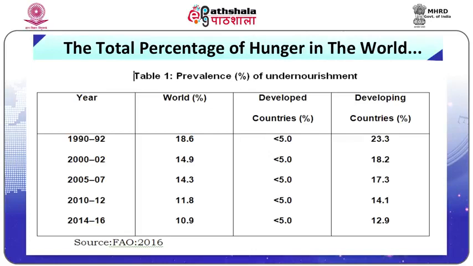Prevalence of undernourishment, if we look at 1990 to 1992, in developed countries it was less than 5%. In developing countries, it was around 24%. Of course, we should be happy that today it has been reduced. Developed countries remain the same at 5% and developing countries 12.9%. But we should not be happy. Why should we not be happy? Because the population base has increased, the absolute base has increased. And we are talking about this year, 2017, we are talking about hunger, undernourishment.